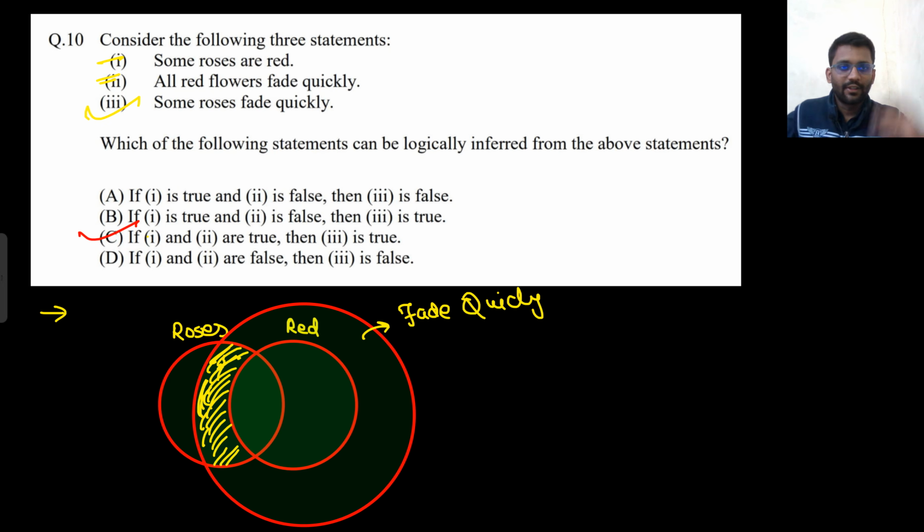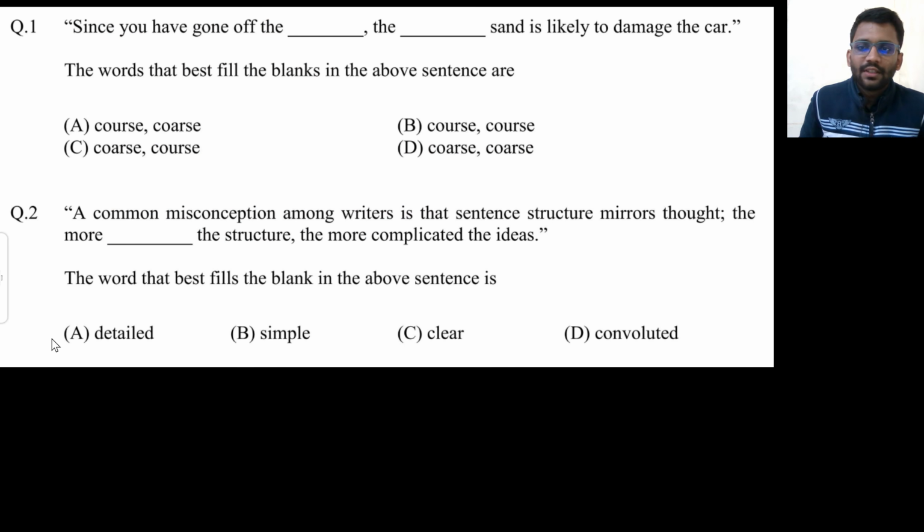Yeah. So let's see one more set. That would be the last set. Okay. So let's see this question. Since you have gone off blank, the blank sand is likely to damage the car. So let's think about this bracket. So there are two options: coarse sand or coarse sand.